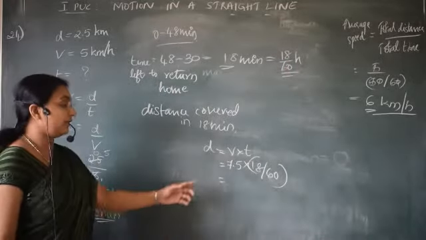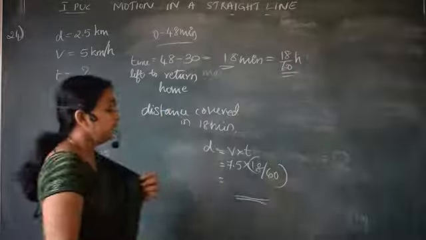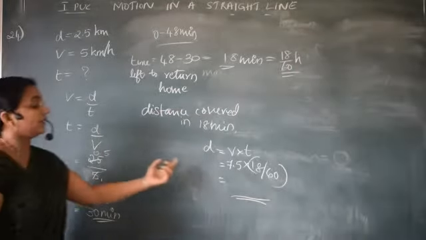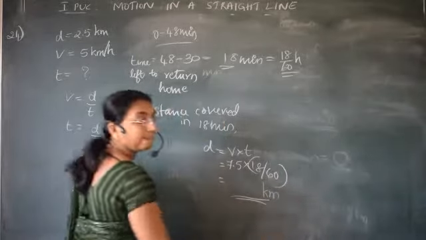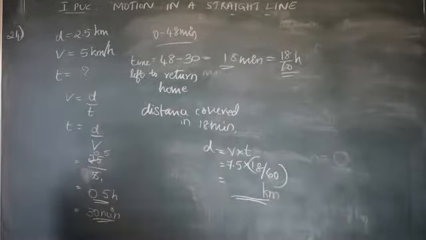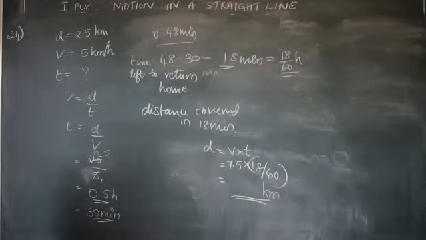Correct? So we will multiply. You will get the distance. You will get one answer, correct? That is in some kilometer. It is in kilometer. Next, what you have to calculate? The distance covered in this 18 minutes is this one.